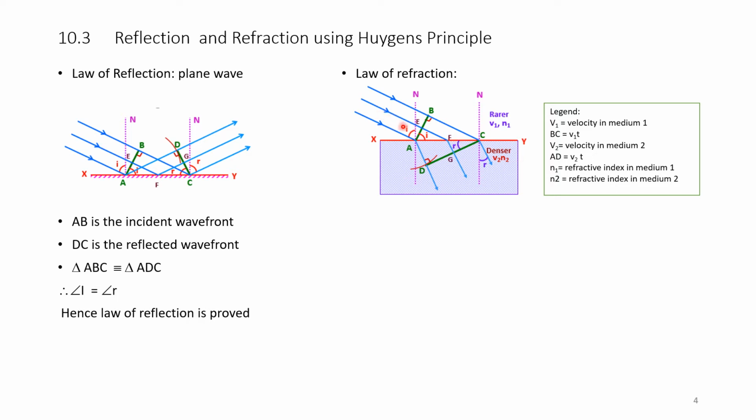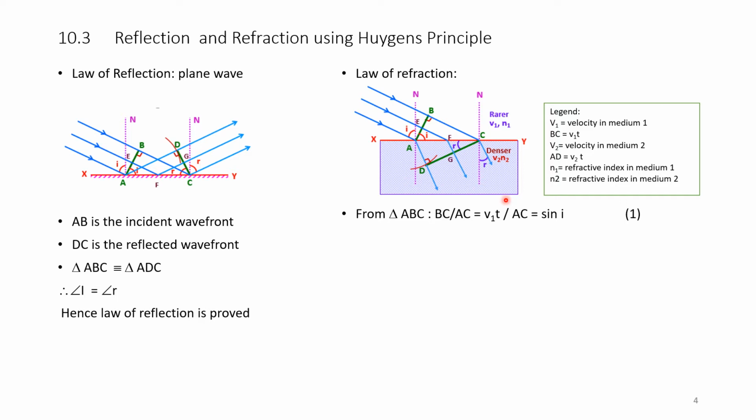The light travels here and gets refracted, that is, it bends towards the normal because it is traveling from a rarer medium to a denser medium. The angle of incidence with the normal is i, and the angle of refraction is r, shown here in the denser medium.